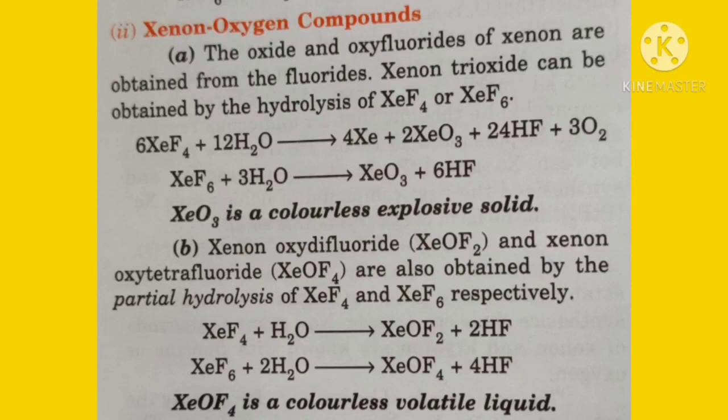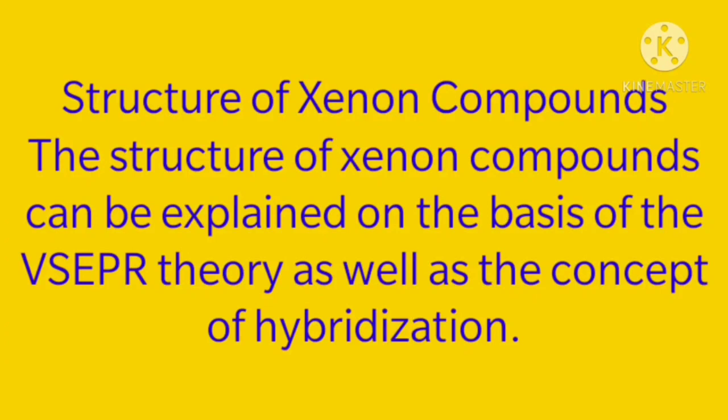XeOF2 and xenon oxytetrafluoride are also obtained by the partial hydrolysis of XeF4 and XeF6 respectively. So XeF4 on hydrolysis forms XeOF2 plus 2HF, and XeF6 plus H2O forms XeOF4 plus 2HF. XeOF4 is a colorless volatile solid. Now we'll study the structure of xenon compounds.